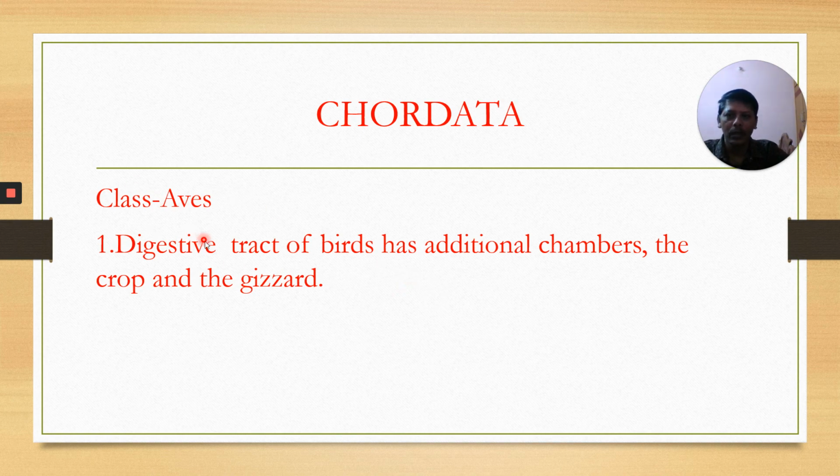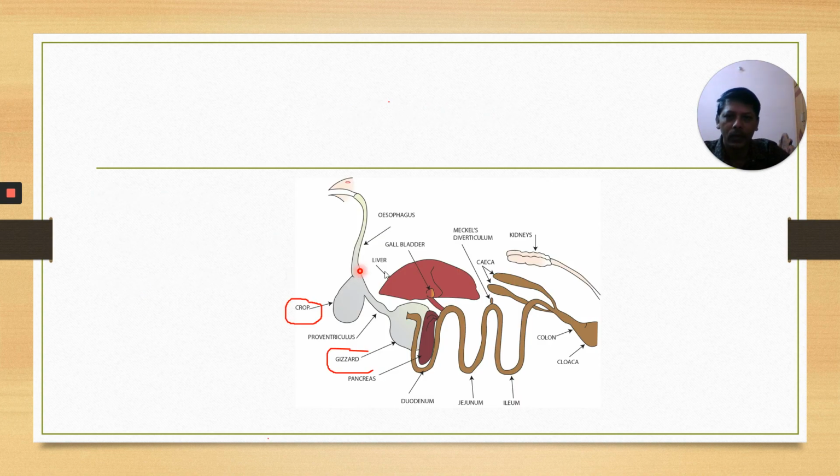Next, Aves. The digestive tract of birds has additional chambers. Important point: what are those additional chambers? One is the crop, another is the gizzard. Look at this image. This is the alimentary canal of Aves. You can observe here, this is the crop, and this is the gizzard. Two additional chambers are present here.